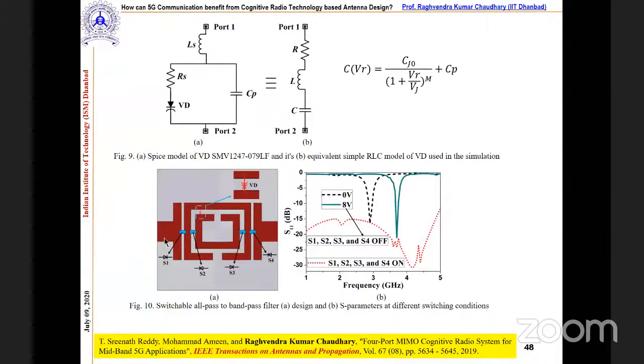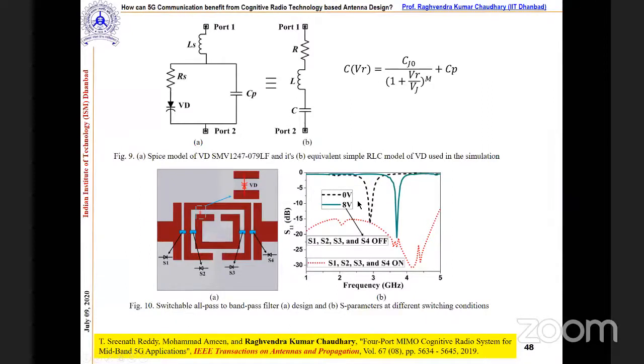Now if you see this structure, the varactor diode is still there, but what we did, we placed here the PIN diodes, the 4 PIN diodes, correct? So what does it provide us? This is a switchable all pass to band pass filter, correct?